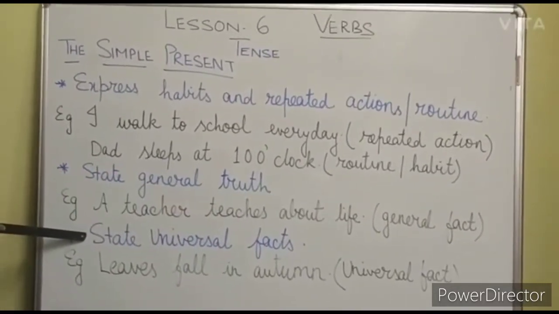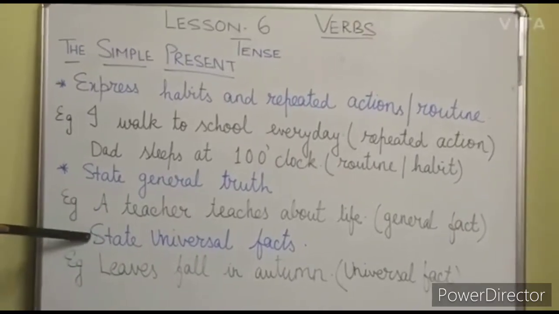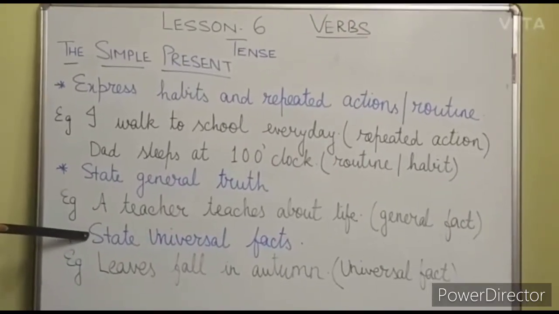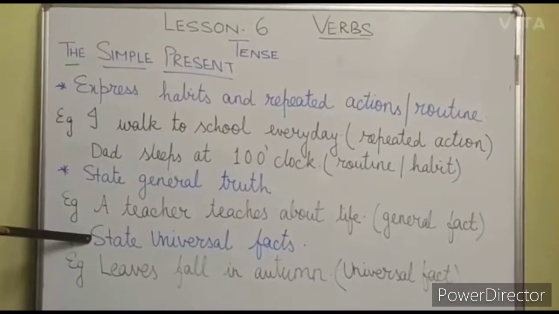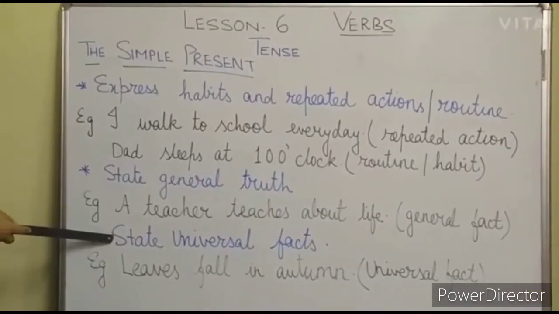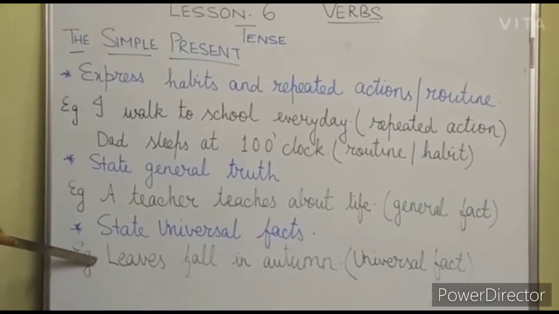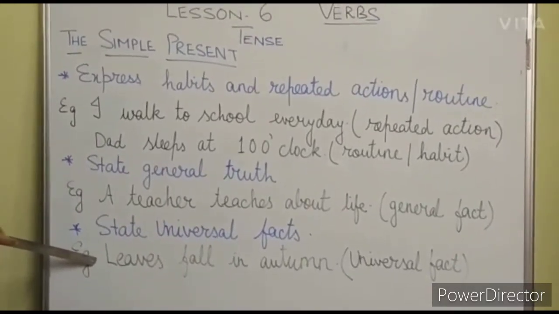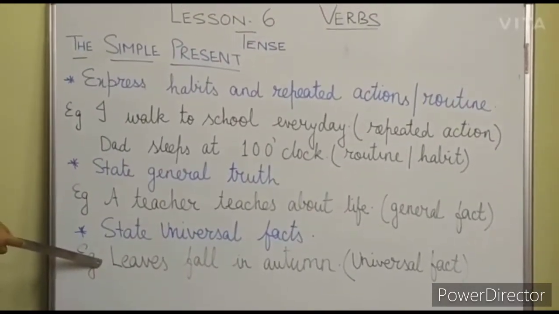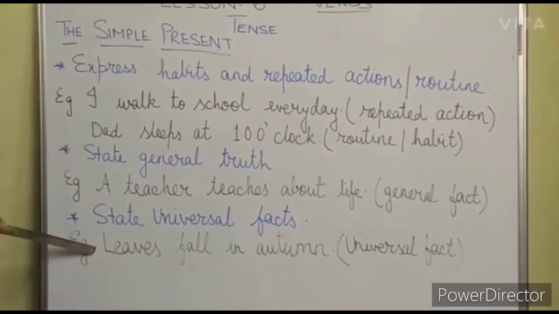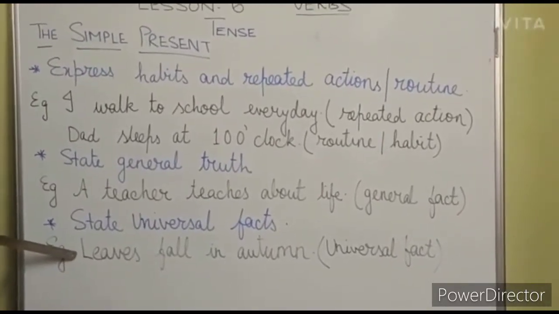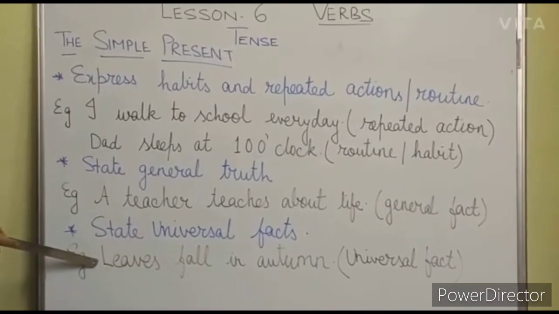Next, simple present is used to state universal fact. That means the thing which you cannot deny. It is the universal fact. Example, leaves fall in autumn. Or you can say the sun rises in the east. So these are something which is universal.